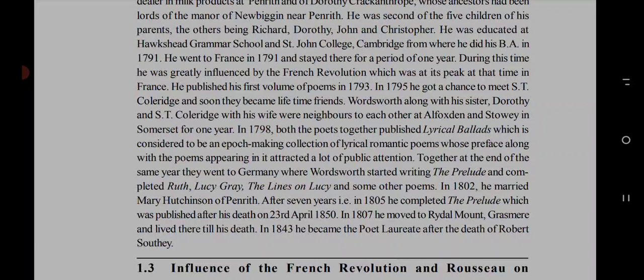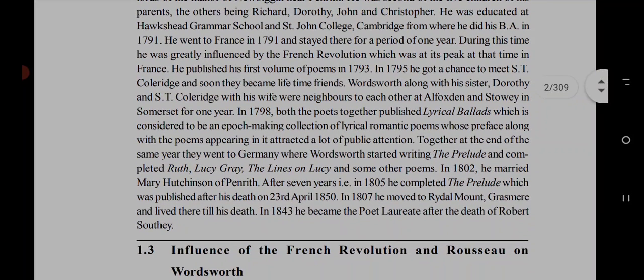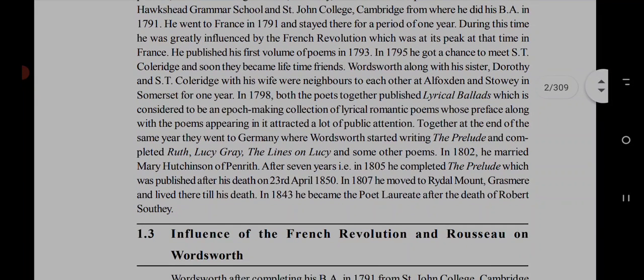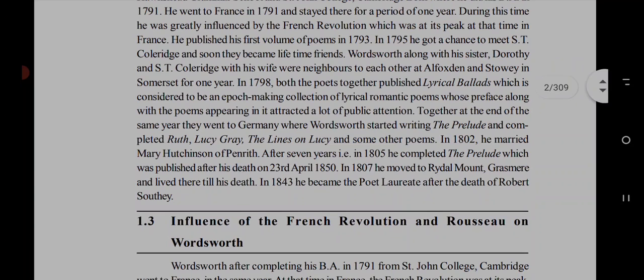In 1795 he got a chance to meet Coleridge, and soon they became lifelong friends. After that he met his evergreen friend Coleridge, and immediately they became friends for a lifetime. Wordsworth, along with his sister Dorothy, and Coleridge with his wife, were neighbors to each other at Alfoxden and Nether Stowey in Somerset for one year in 1798.